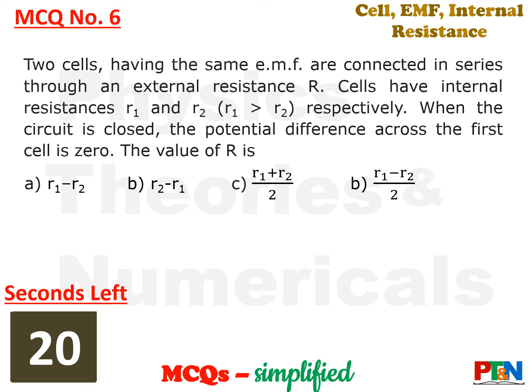Next MCQ. Two cells having same EMF are connected in series through an external resistance R. The cells have internal resistances R1 and R2, where R1 is greater than R2. When the circuit is closed, the potential difference across the first cell is 0. You need to find the value of capital R, that is external resistance. 4 options, 20 seconds time for you. Your time starts now.